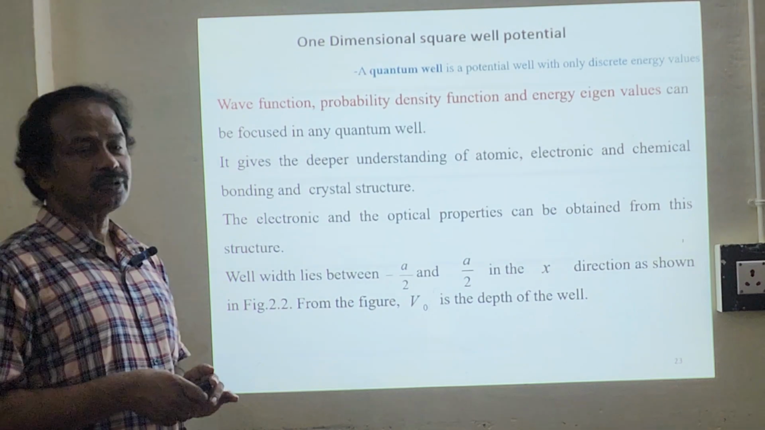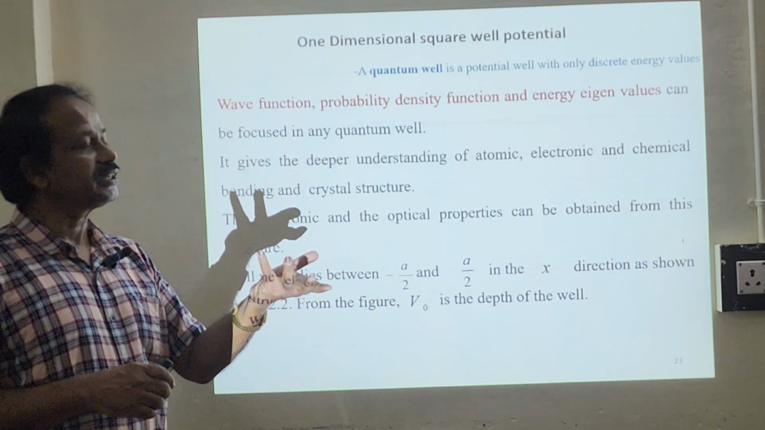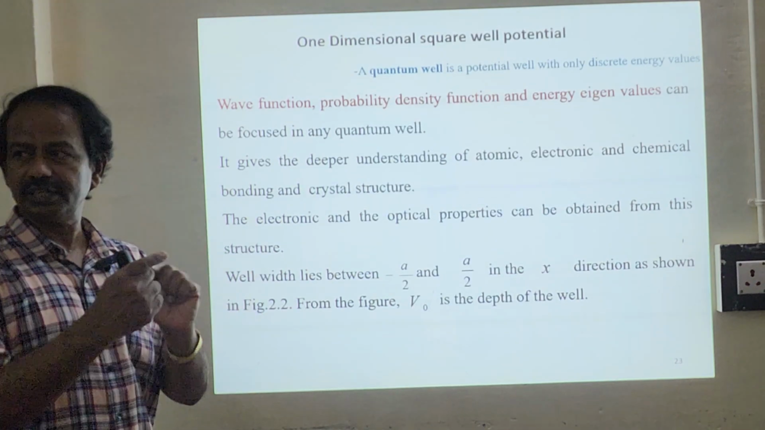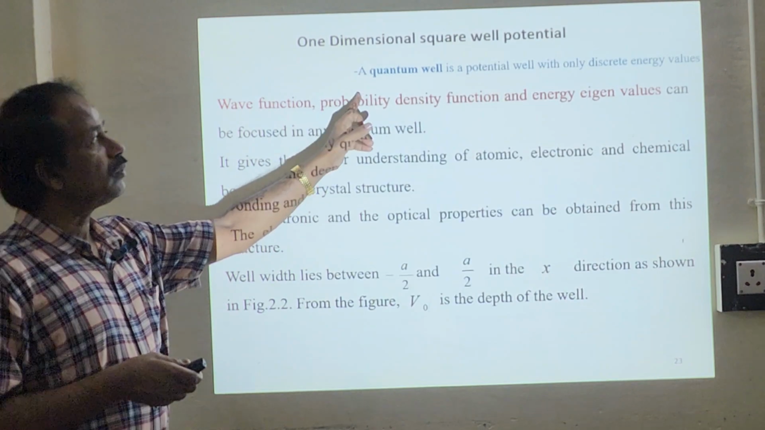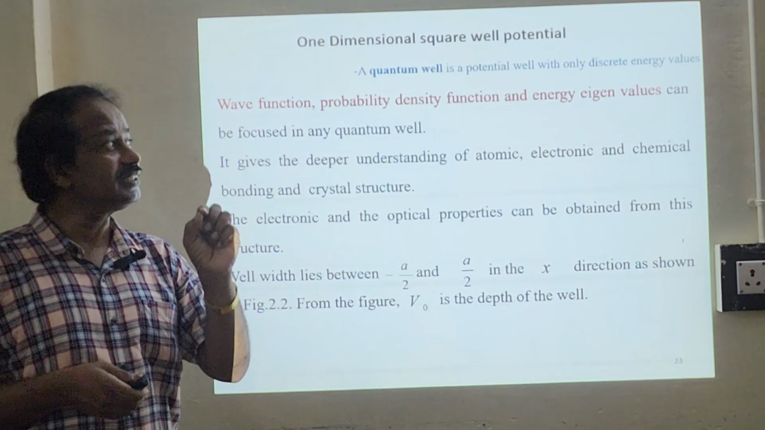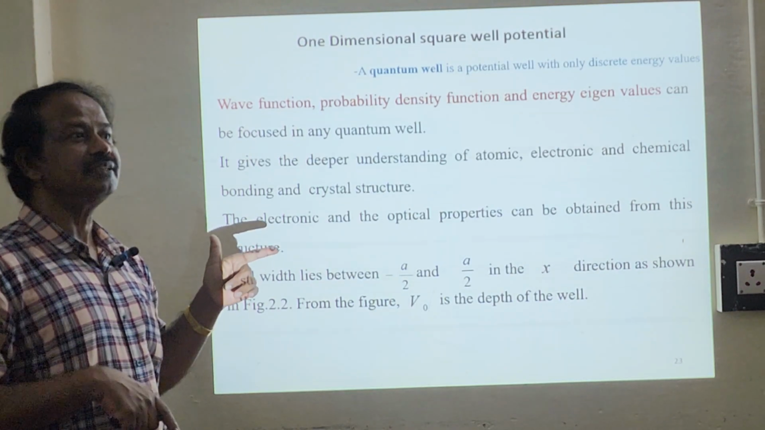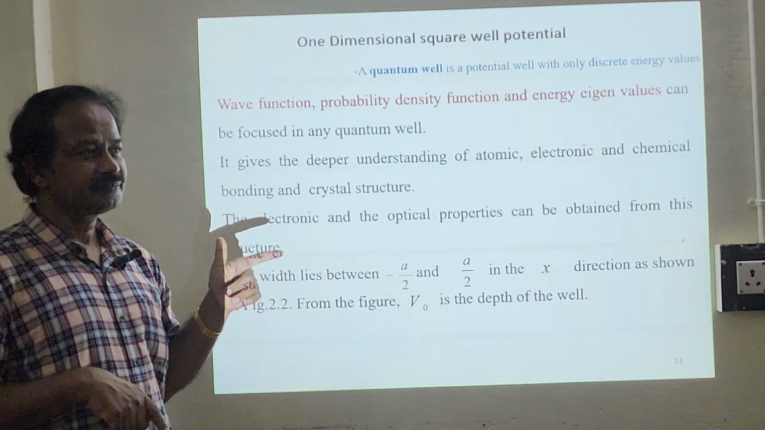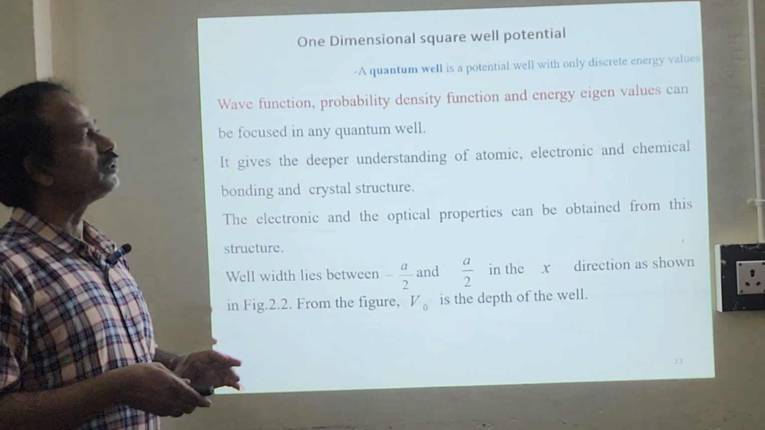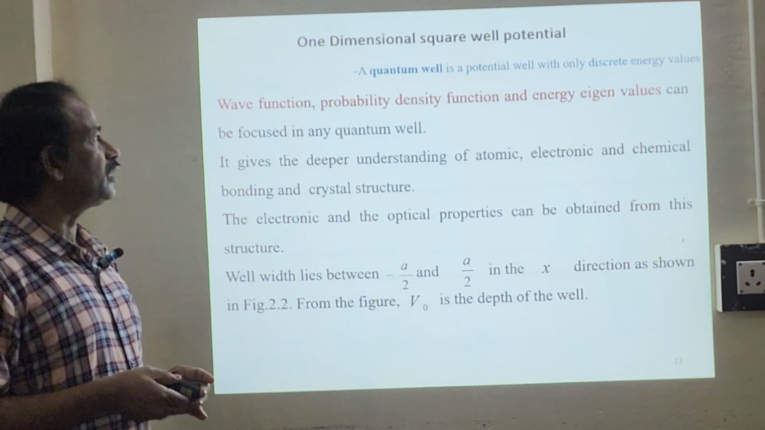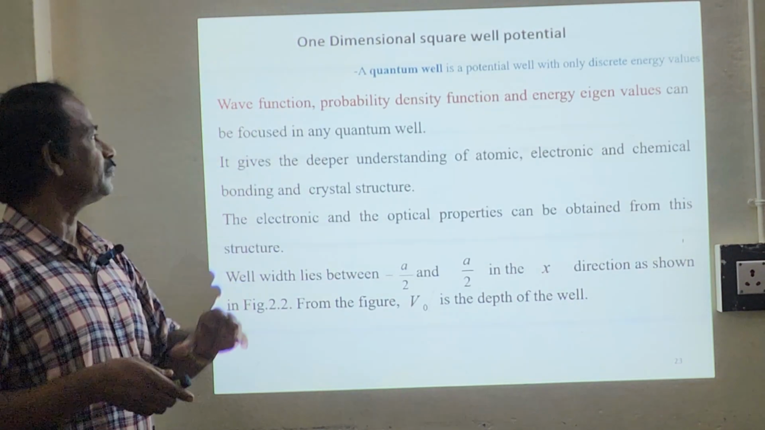So this is a one-dimensional square well potential. So particle in a box, or particle in a square well potential. The particle will move only in a single direction. Okay, so that's why it is termed so. A quantum well is a potential well with only discrete energy values. So we are going to obtain only discrete energy values, like we obtained in the infinite quantum well. Okay, we are going to get discrete energy values. The wave function, probability density function and energy eigenvalues can be found in any quantum well. So we are going to get all 3.